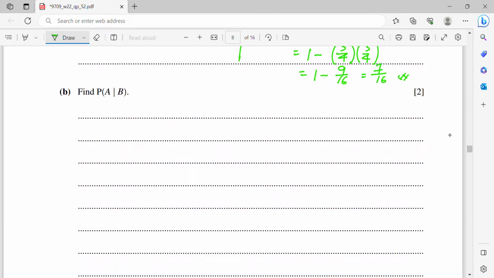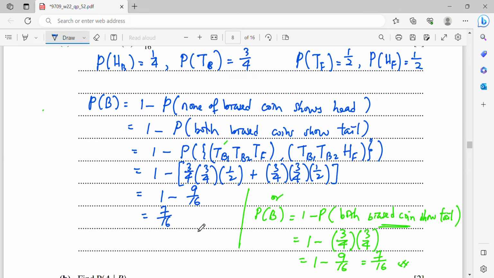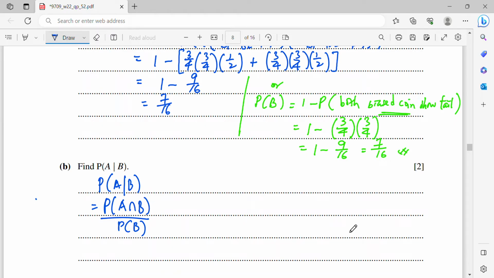Now part (b). Find the probability A given B. So this is conditional probability. P(A given B) will be P(A intersect B) over P(B). We have counted the P(B) in the previous part, which is 7/16. But then what is your A intersect B?